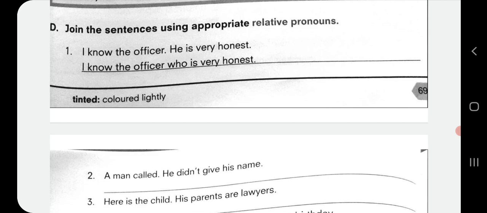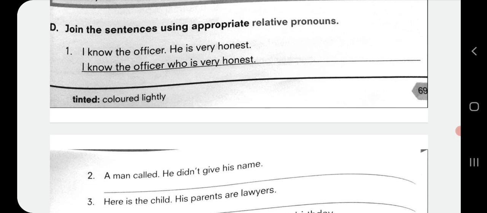And if you get doubt why this relative pronoun is used, then you have to refer to the reasons which are given in the PPT. When do we use who, whom, whose? Coming to the first sentence in exercise D. I know the officer. He is very honest. So to solve this, it is given like, I know the officer who is very honest. We use the word who for persons.